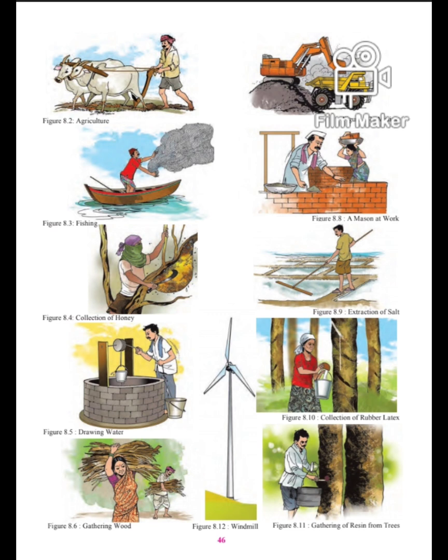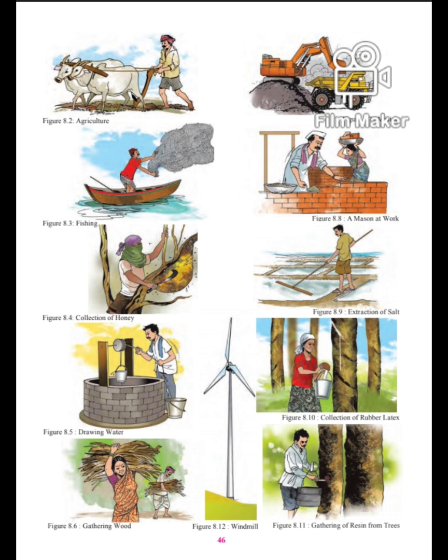And a long period is required for the formation of mature, fertile soil. Just now I told you, a period of about 1,000 years is required for development of a 2.5 centimeter thick layer of soil. So nearly thousands of years it takes for the development of a 2.5 centimeter thick layer of soil. Is that clear to you, children?